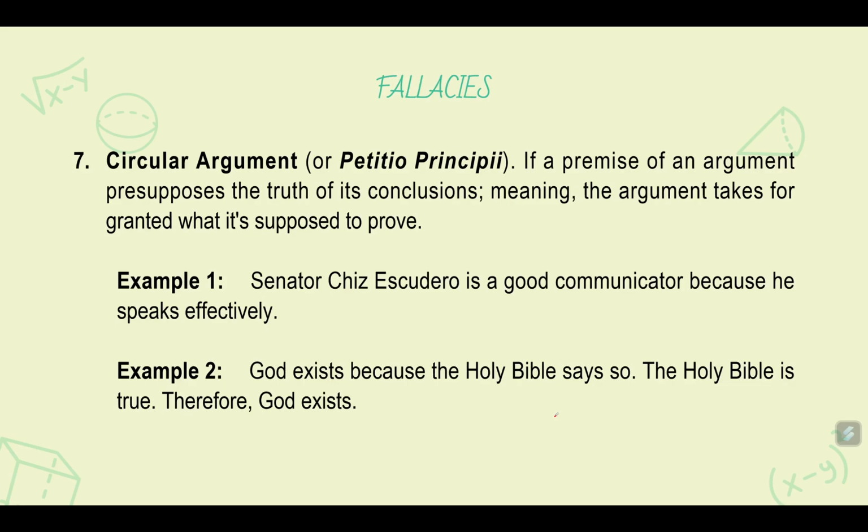Another example: God exists because the Holy Bible says so. The Holy Bible is true, therefore God exists. This is circular. The problem here is that you use the Holy Book to show that God exists, but you won't see anything in the Holy Book saying that God does not exist.